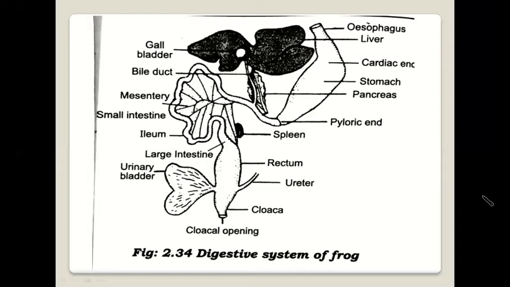Digestive glands of the frog include liver and pancreas. The liver is the largest reddish brown gland located adjacent to the stomach. The secretion of liver is called bile, which is stored in the gallbladder. The bile duct from the gallbladder is joined with the pancreatic duct. Pancreas lies between the stomach and the duodenum. The pancreatic juice is carried by the pancreatic duct, and the bile duct joins it to form the hepatopancreatic duct. Bile and pancreatic juice help in complete digestion of food.